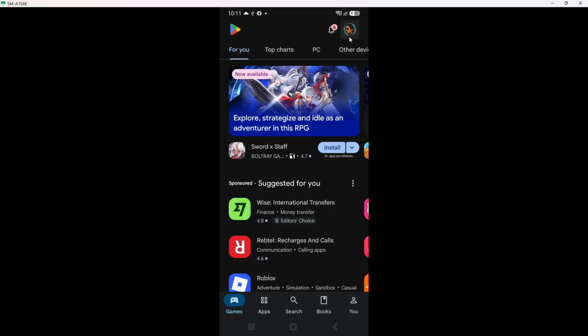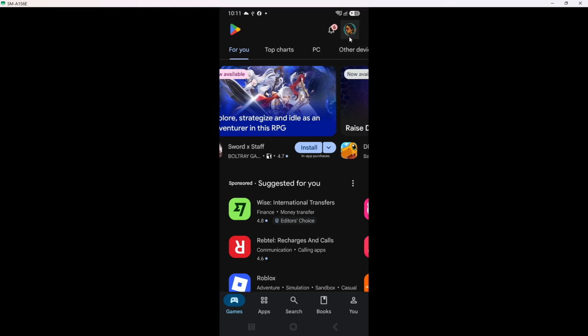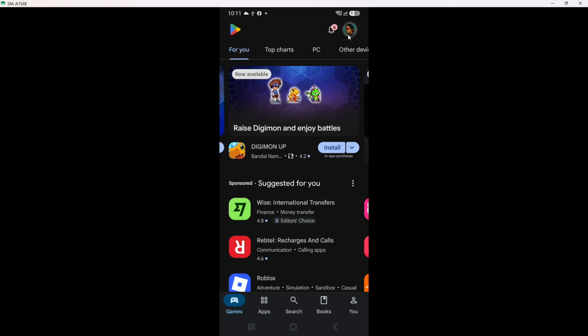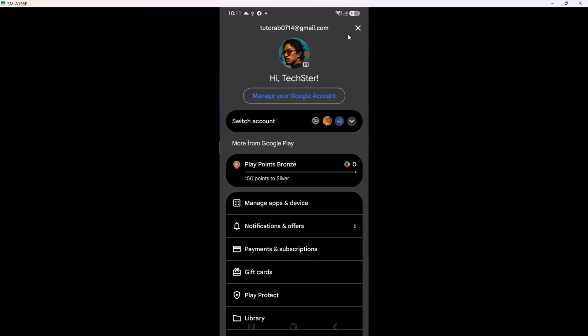Next, once you have the Play Store open, look for your profile icon at the top right corner of the screen. It typically appears as a circular image or a silhouette. Tapping this icon will open a menu with several options related to your account. This step is crucial because it allows you to access your account settings and manage your apps efficiently.